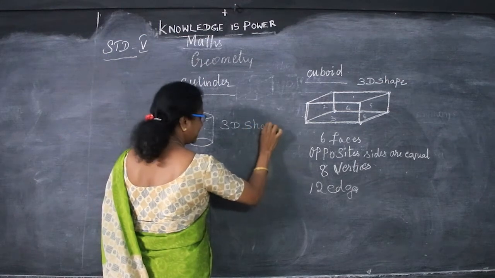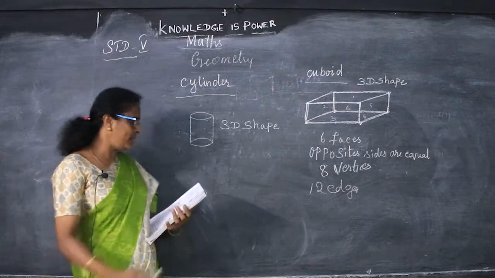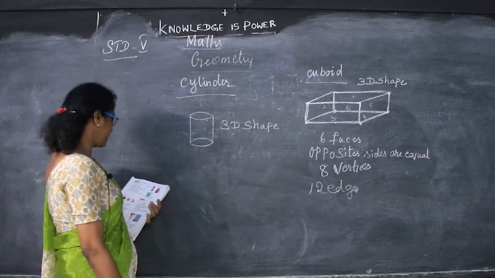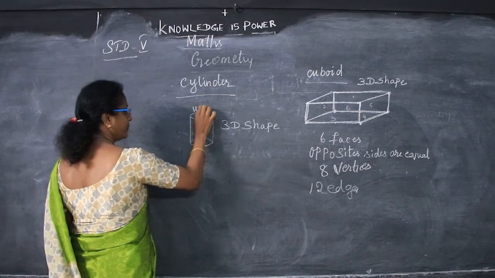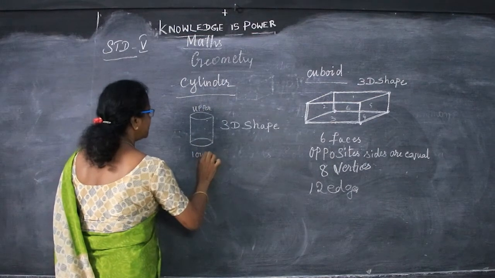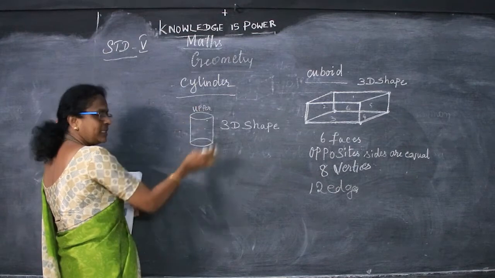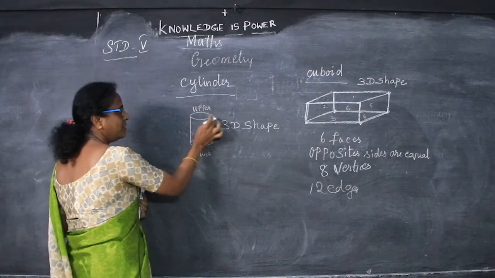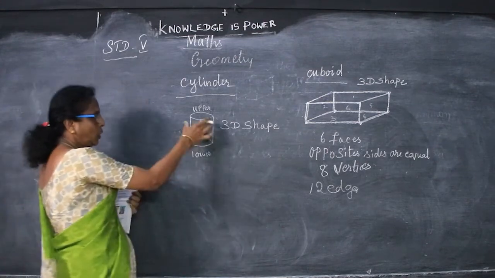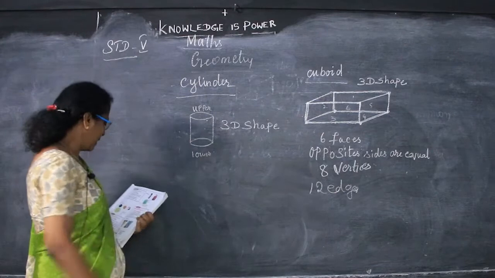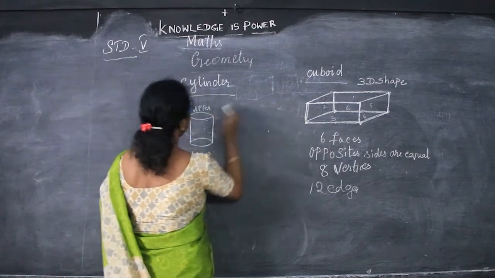In the next class I will ask you questions, will you be able to answer me? Okay. The two bases lie in the upper and the lower surface. So this is the upper surface and the lower surface. These are the two bases. This is the base, and over the base it is a cylindrical shape. This is a curved shape. This is called the base. And these two bases lie in the upper and lower surface of the cylinder. And this is the height. This is the height.